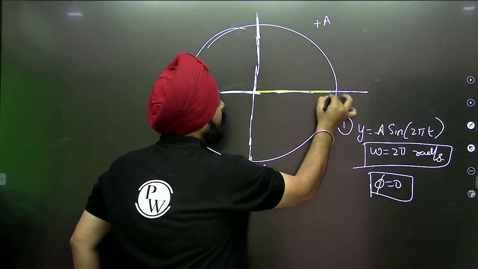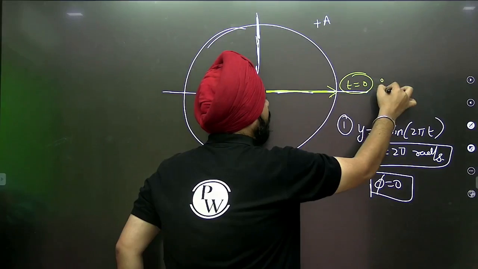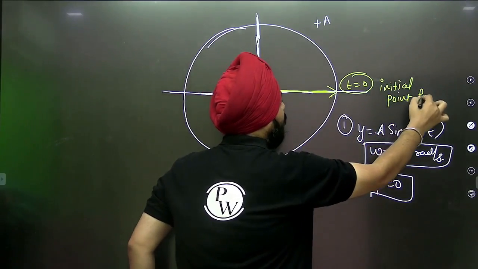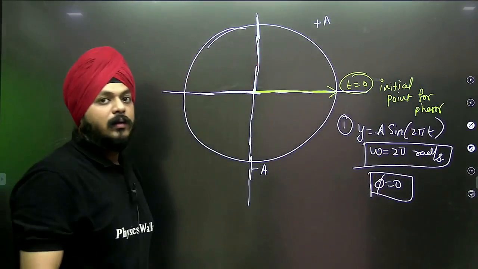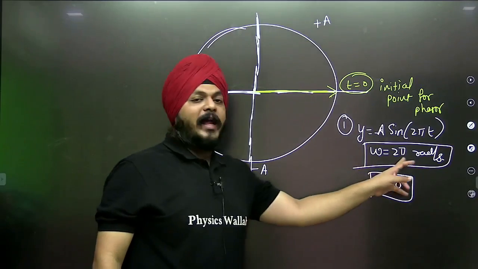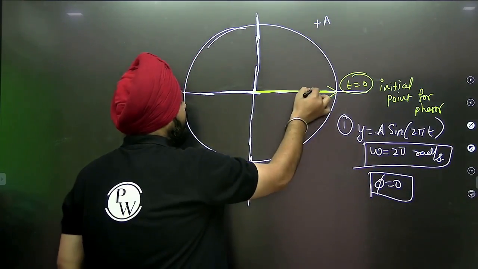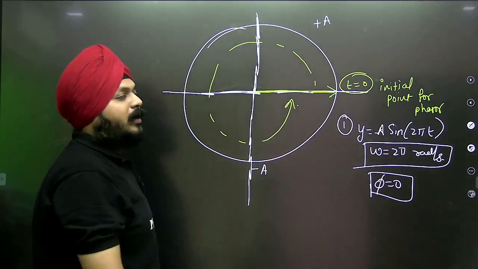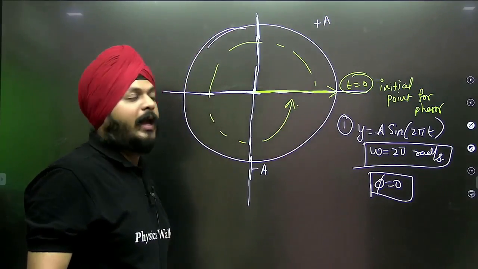Phasor starts from t is equal to 0. This is the initial point for the phasor, right? Now it is rotating with a constant angular velocity of 2 pi radian per second, right? So in 1 second, it is completing the entire circle. In another 2 seconds, it is continuously completing the entire circle.